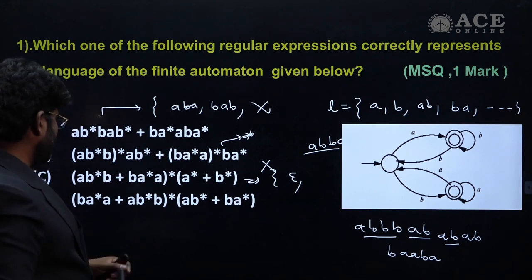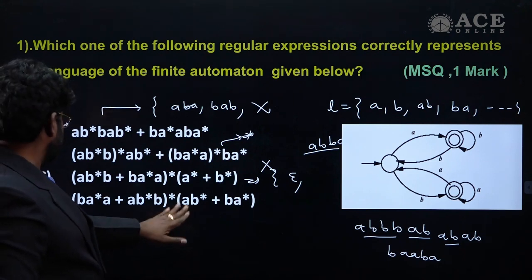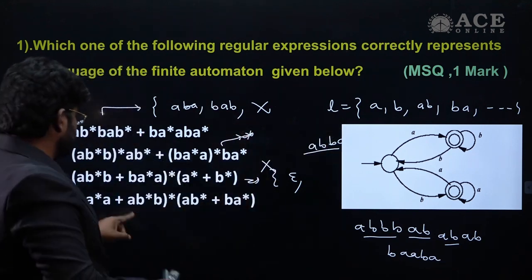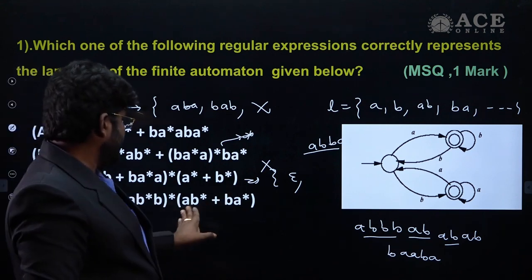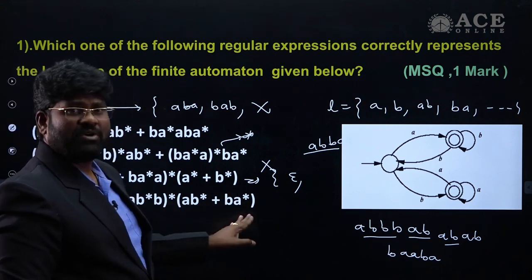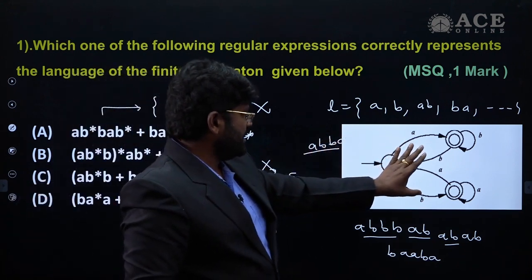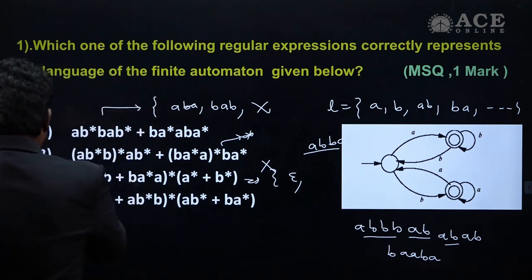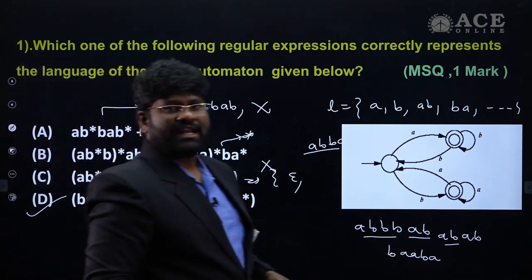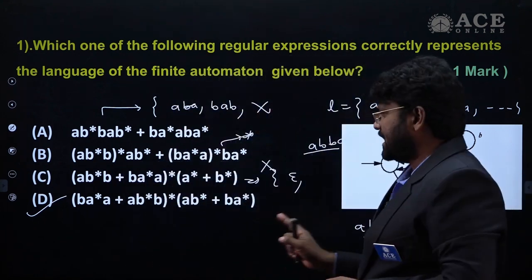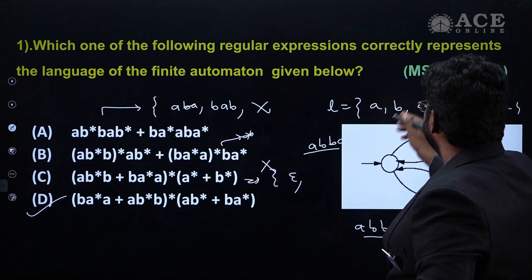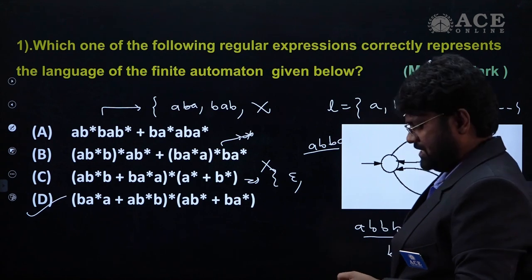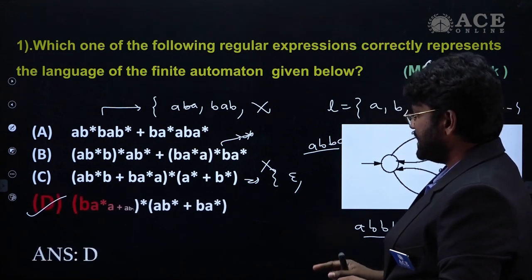Then finally, what is the only possibility for us? This expression will give us exactly the same. And moreover, this is the whole star we have, and it always ends with either this portion or this portion. That is going to exactly represent this cycle format. That's the reason we are tracing out the right answer of this question as a single option, that is only option D. This is your MCQ, the multiple choice question. So the right answer is D. That's what you can understand from this answer.